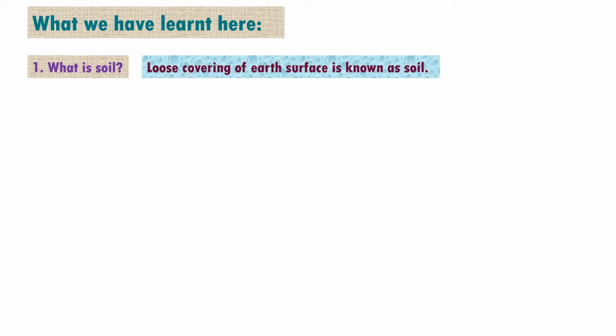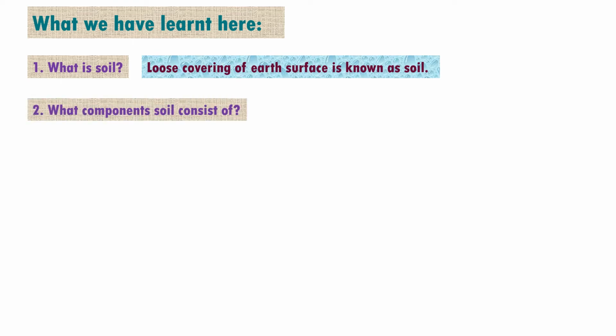We have seen that the loose covering of the Earth's surface is known as soil. That means if you look at the top part of the Earth's surface, which is a bit soft and you can move it easily, this is known as soil.